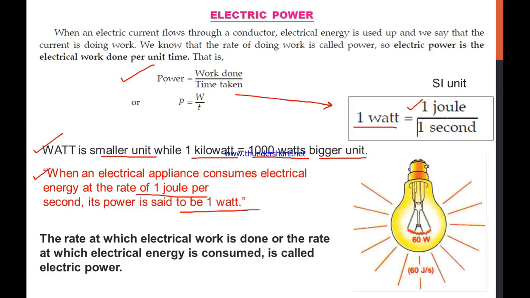Like we can see the bulb in this diagram, it is a bulb of 60 watt. So what does it mean? It is consuming 60 joules every second. That is the meaning of 60 watt, or the power of the bulb. Here is also written the same definition as a summary: the rate at which the electrical work is done, or the rate at which the electrical energy is consumed, is called the electric power.